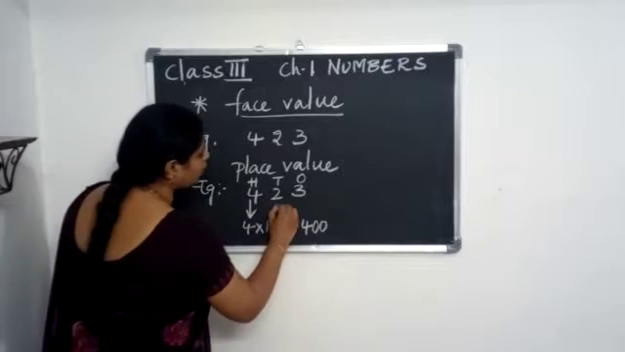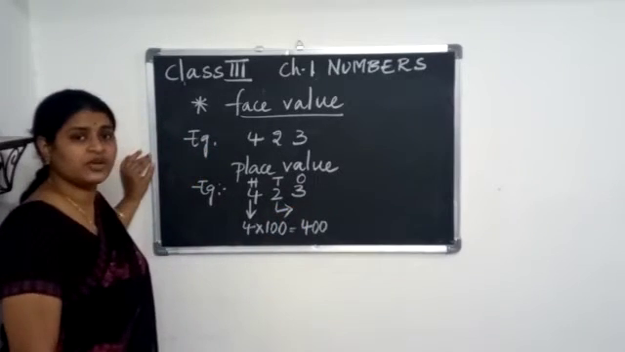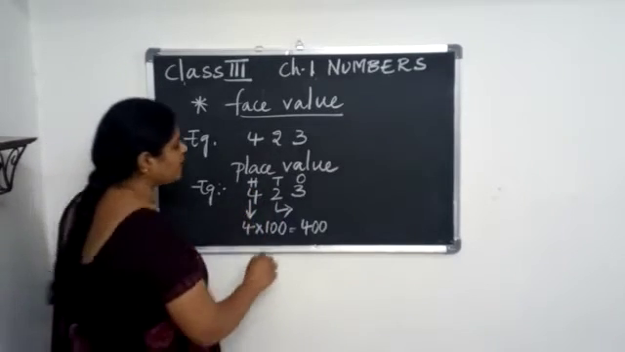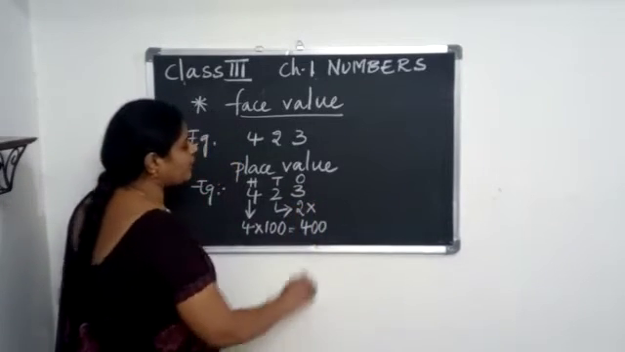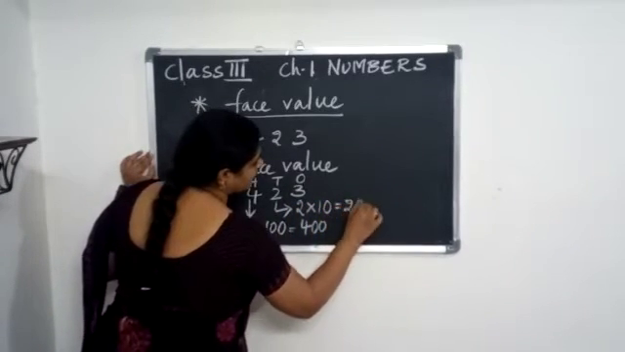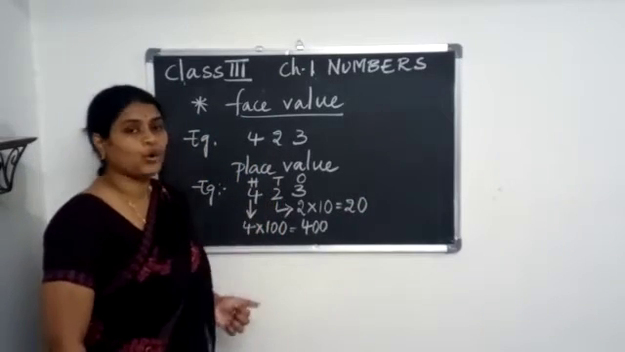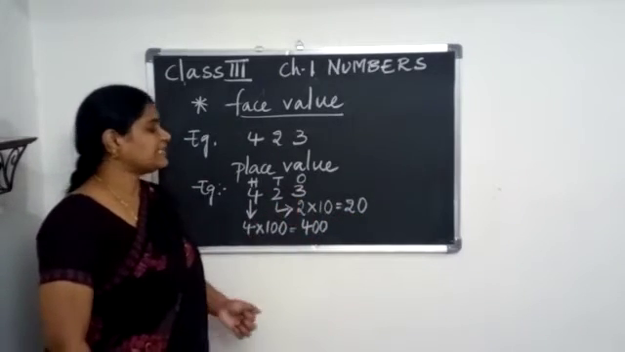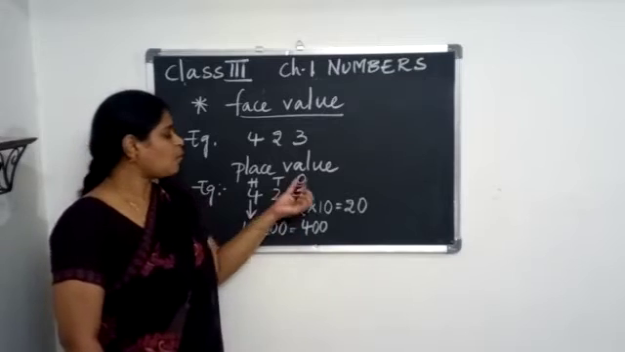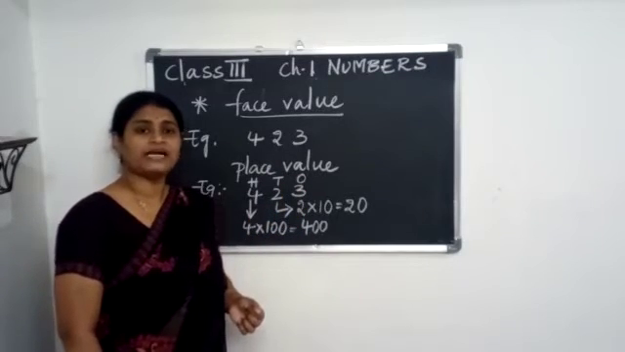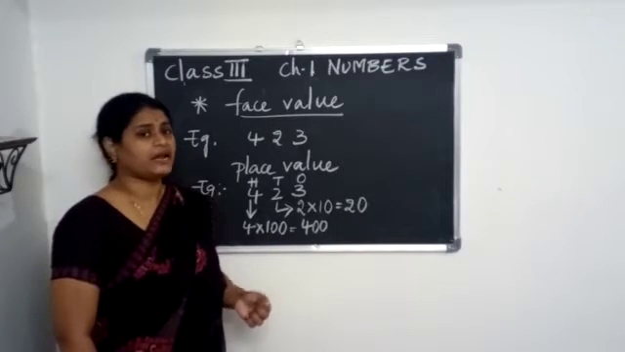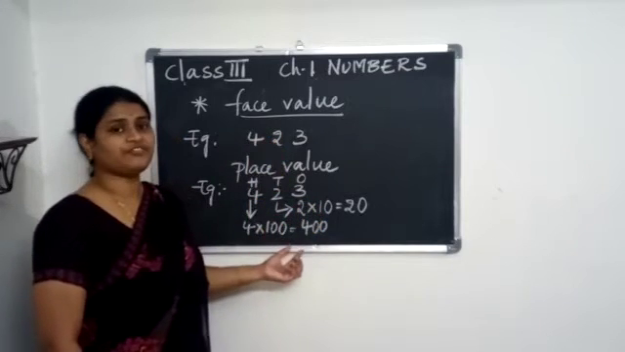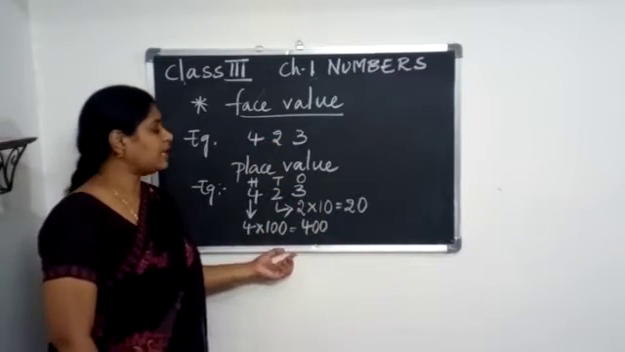Coming to place value of 2. 2 is in which place, children? 2 is in tens place. So, with what number do you need to multiply? You have to multiply with 10. So, 2 into 10, that is 20. So, what is the place value of 2? 2 is nothing but 20. Whereas 3 is in which place? 3 is in ones place. So with what number do you need to multiply? You have to multiply with 1, and it remains the same because 3 into 1 is 3. So this is the difference between the face value and the place value.